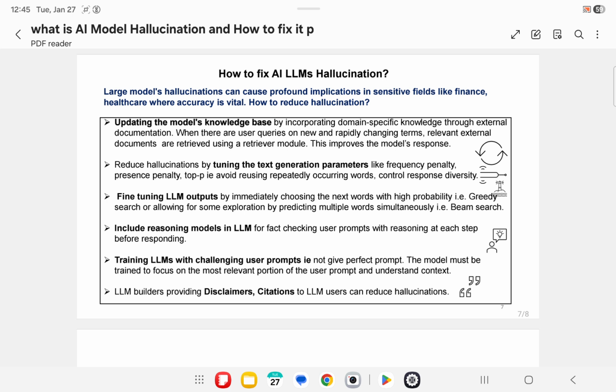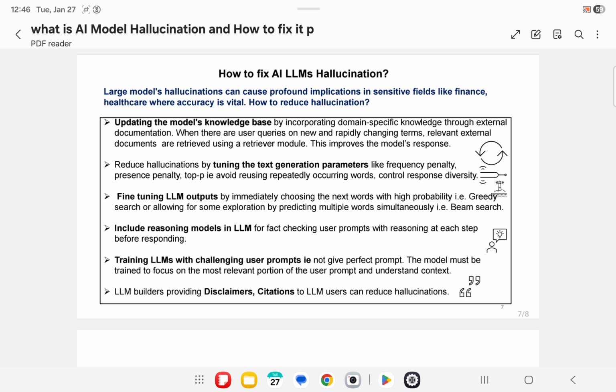Third point, fine-tune LLM outputs by immediately choosing the next word with high probability, that is greedy search, or allowing for some exploration by predicting multiple words simultaneously, like beam search.